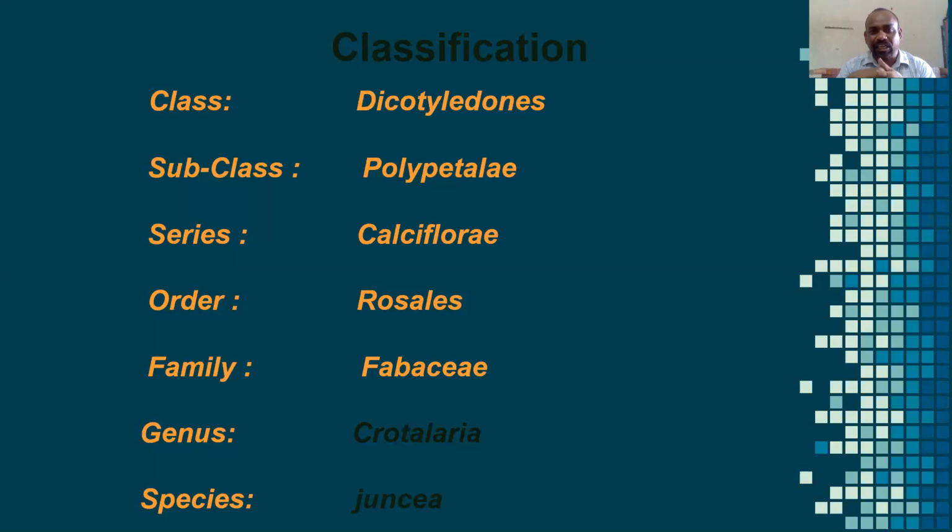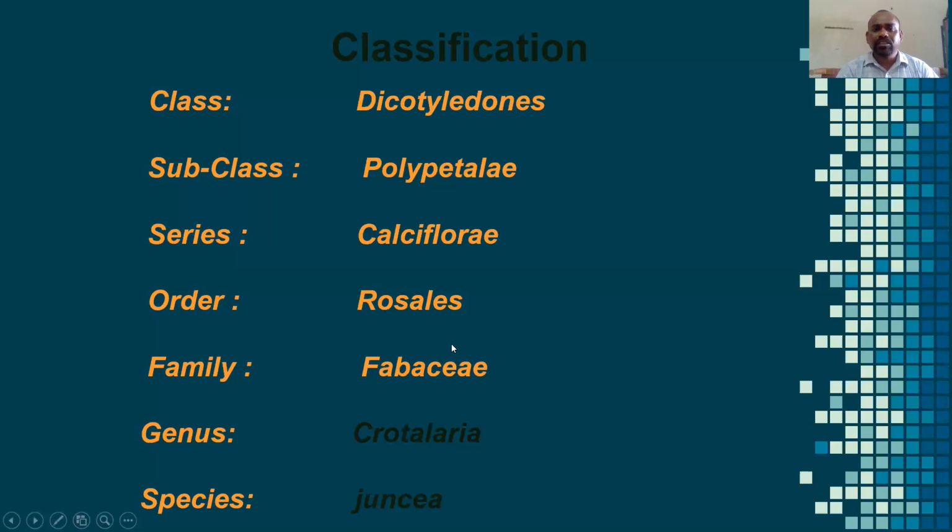In this series, Calciflorae means a superior ovary is present. Next, the order is Rosales. Rosales means here, students, it has one specific shape.